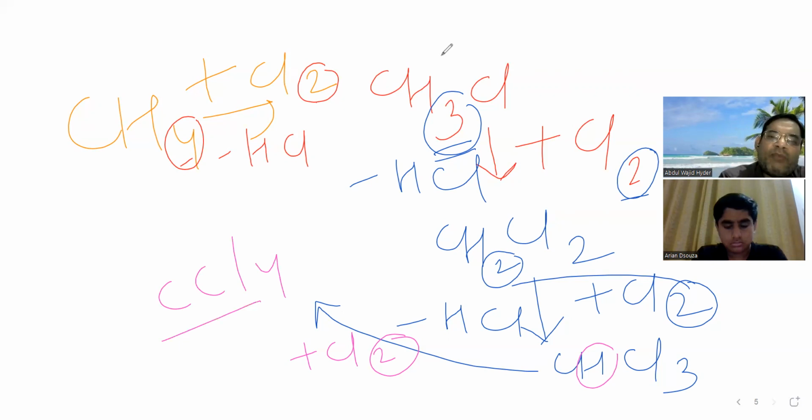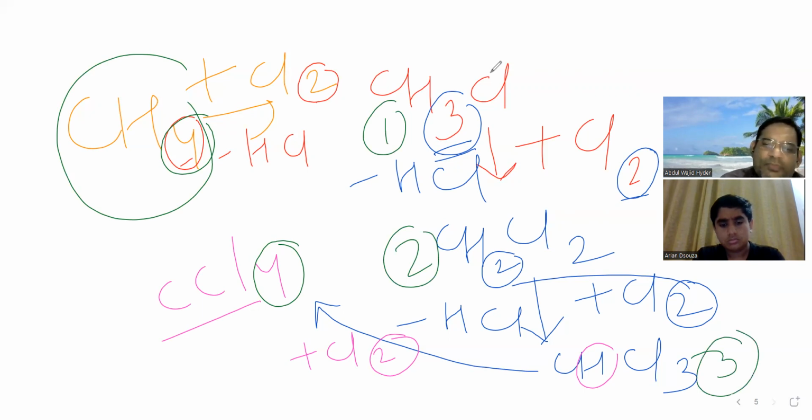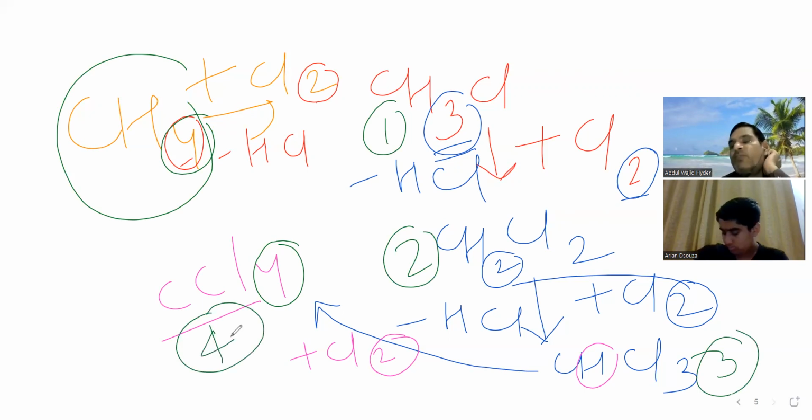One by one, all the four hydrogen atoms are removed and instead of hydrogen atoms Cl are placed. So this is hydrocarbon and this one is derivative. This is also derivative, and this is also derivative of hydrocarbon. That hydrocarbon is methane.